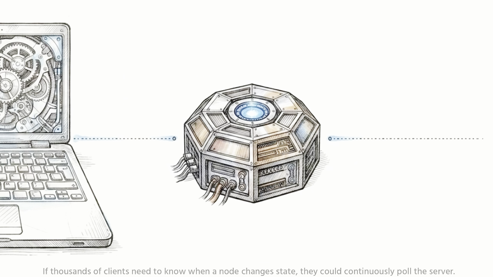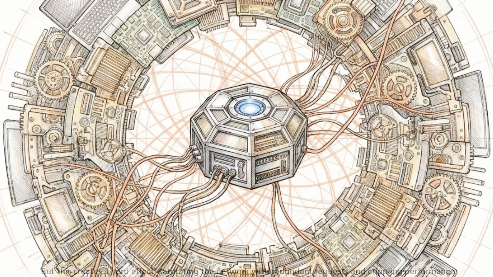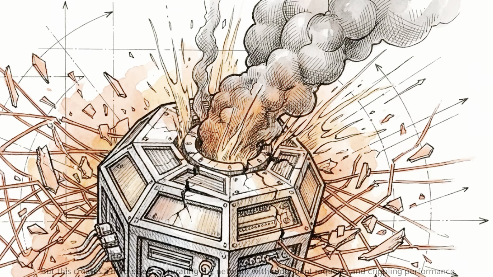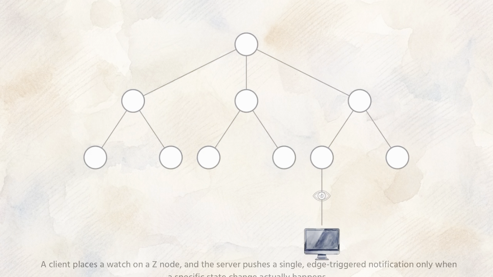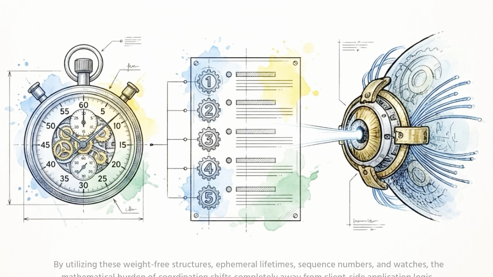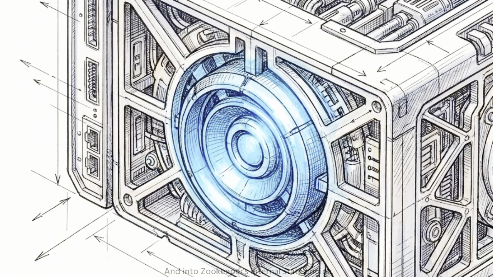If thousands of clients need to know when a node changes state, they could continuously poll the server. But this creates a herd effect, saturating the network with redundant requests and crippling performance. To eliminate the herd effect, ZooKeeper uses watches. A client places a watch on a znode, and the server pushes a single edge-triggered notification only when a specific state change actually happens. By utilizing these wait-free structures, ephemeral lifetimes, sequence numbers, and watches, the mathematical burden of coordination shifts completely away from client-side application logic and into ZooKeeper's internal state engine.